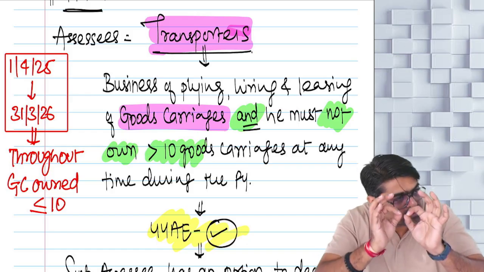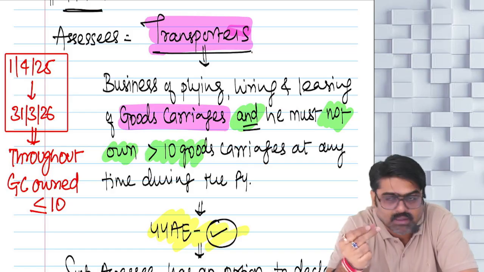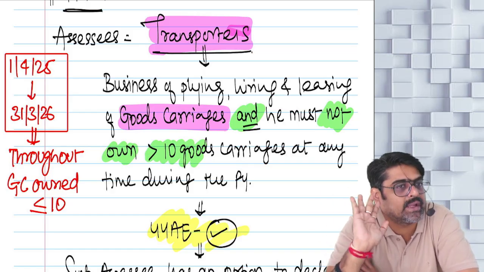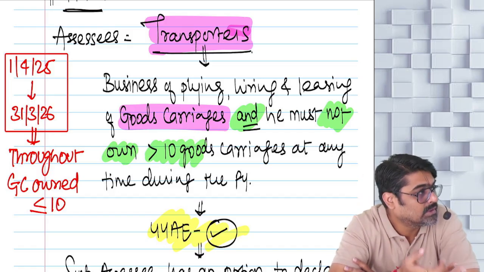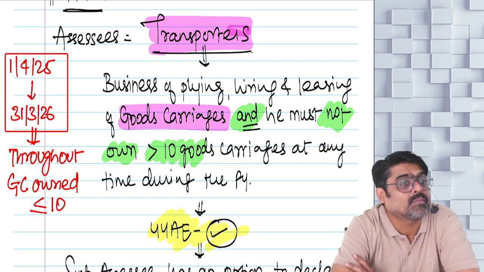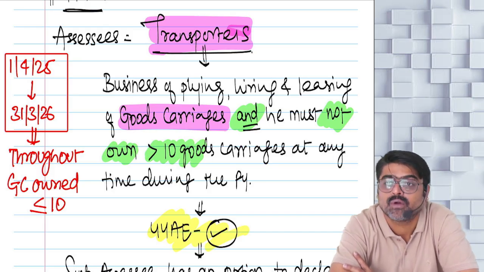If even for a single day the number of goods carriages exceeds 10, you will not be eligible for 44AE. So 44AE is available for small transporters who own 10 or less than 10 goods carriages in their business of plying, hiring, leasing, renting of goods carriages.